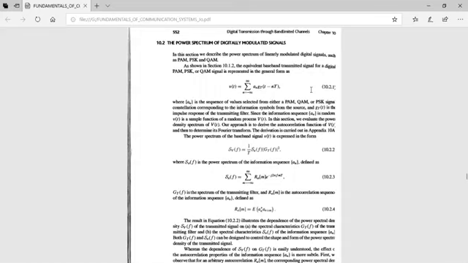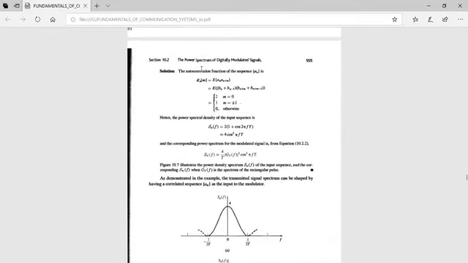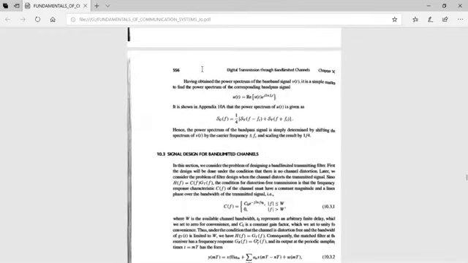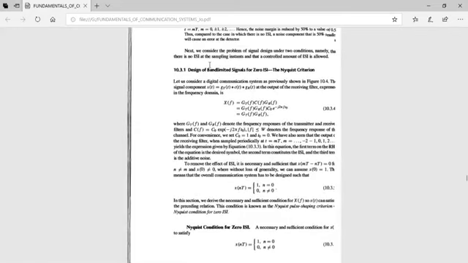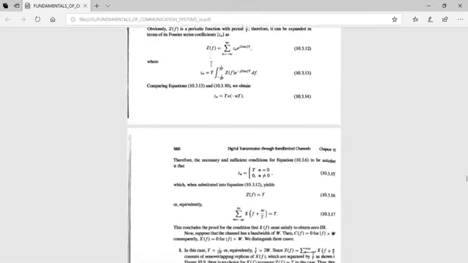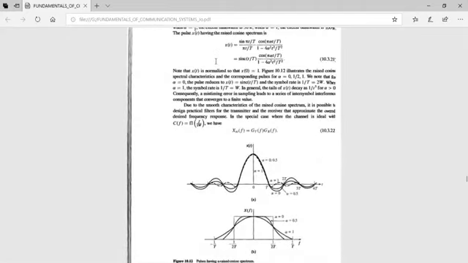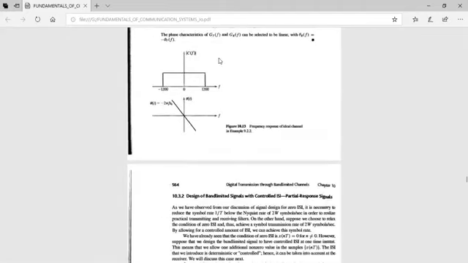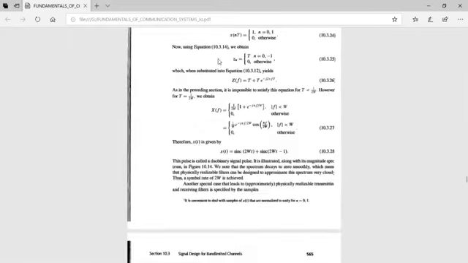It is Proakis only, but I have taken a different edition. So 10.2 is not there, 10.3 you have. Design of band limited signals for zero ISI you have. Design of band limited signals with controlled ISI also you have.